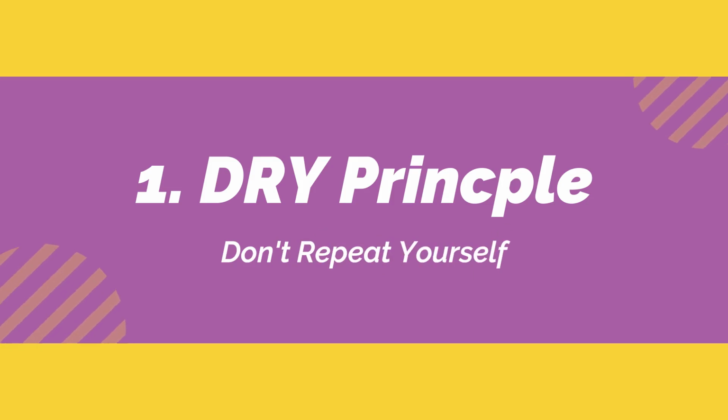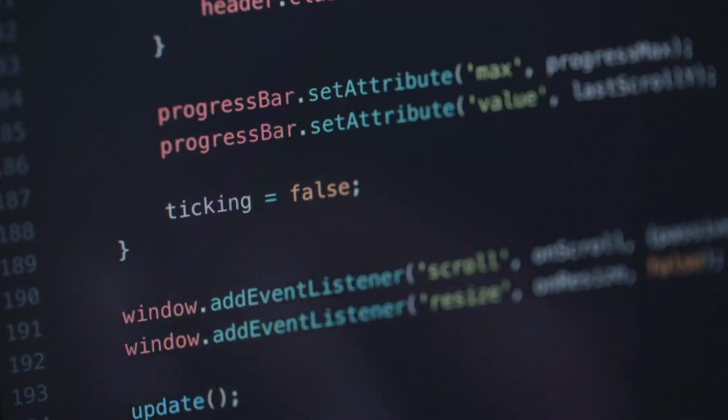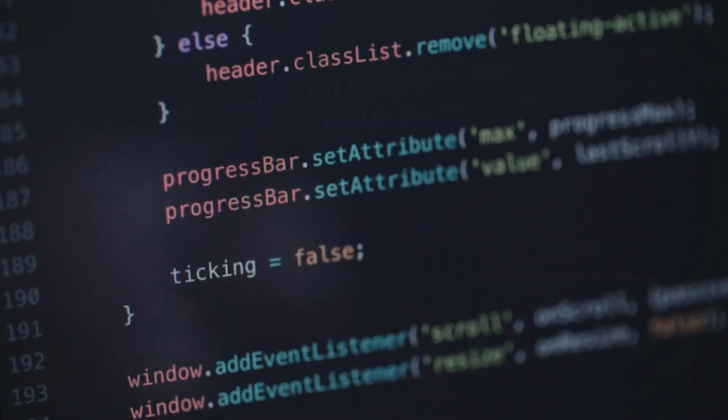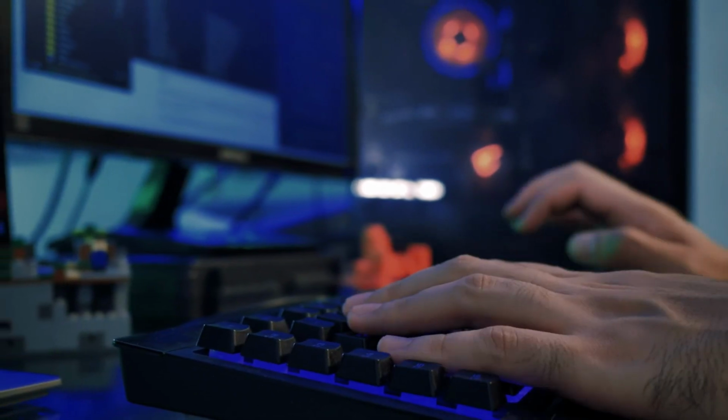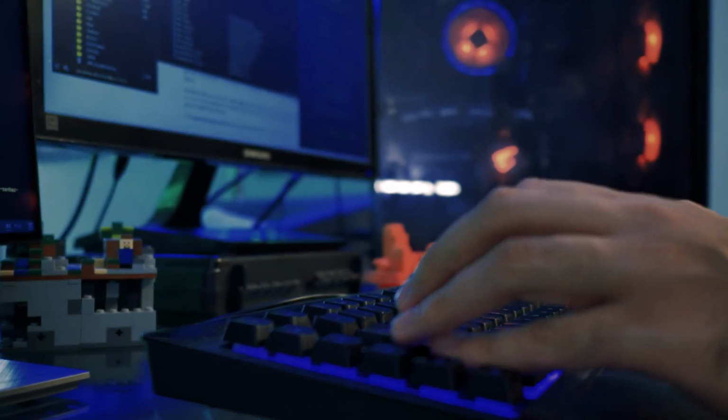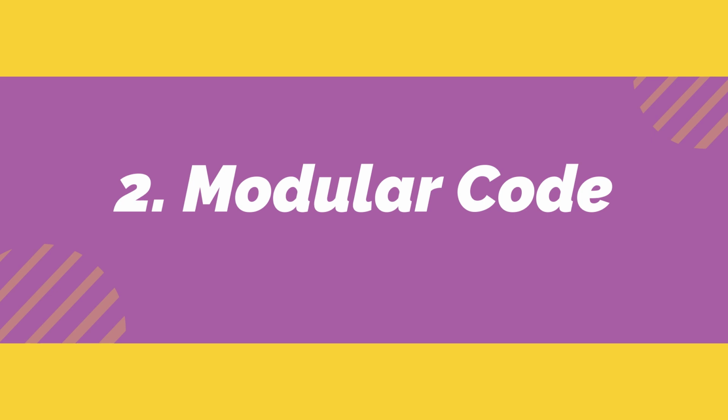The first coding practice is the DRY principle, which stands for Don't Repeat Yourself. The goal of this principle is to write code that is easy to maintain, understand, and reuse. When you write code, it's important to avoid duplicating code snippets, and instead, abstract common functionality into reusable components or functions.